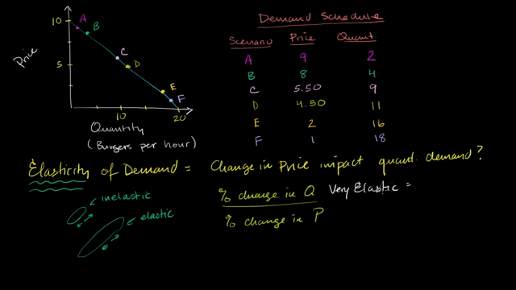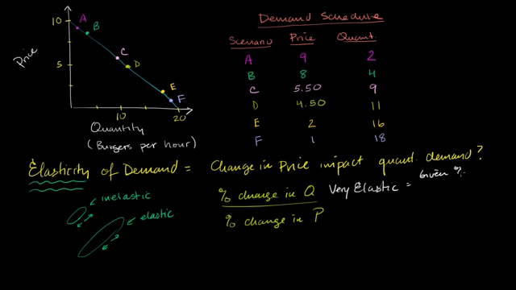Something is very elastic if, given a price change, you have a large change in demand, so a large percentage change. Let me speak in terms of percentages.